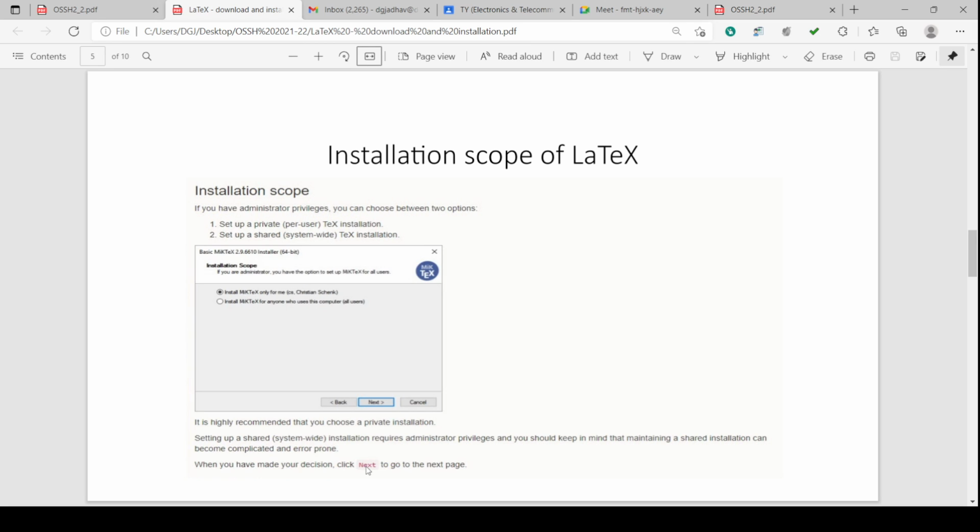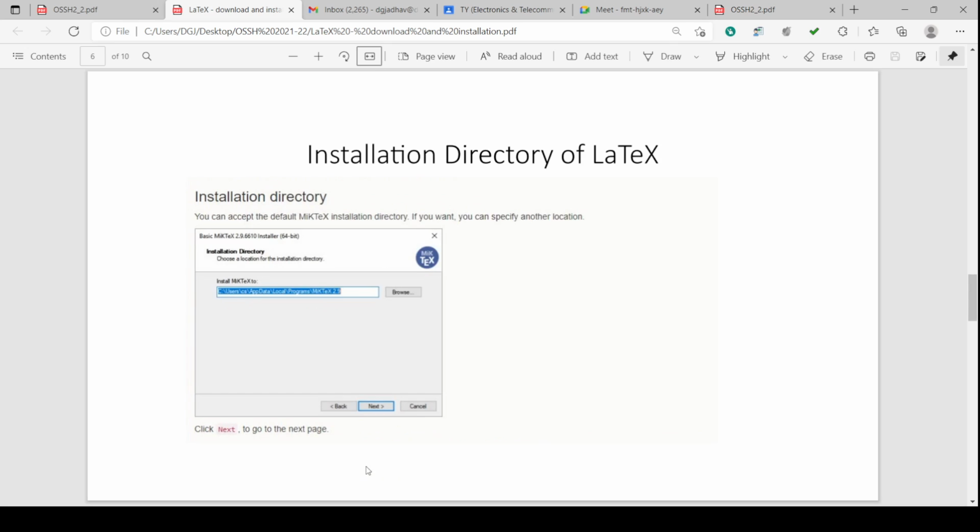If you are using a LAN connection on a shared basis, then you have to click on the second option, install MiKTeX for anyone who uses this computer, or all users. So system-wide or private per-user, you can choose. Then you can have the installation directory.